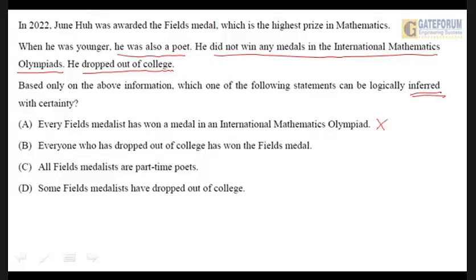The second conclusion that has been drawn is everyone who has dropped out of college has won the Fields Medal. Now that is something preposterous to imagine, that everybody who has dropped out of college has won the Fields Medal. Well, Mr. Junha was an exception. He dropped out of college yet won the Fields Medal. But that doesn't mean that everybody who has dropped out of college can win the Fields Medal. So this is far from the truth.